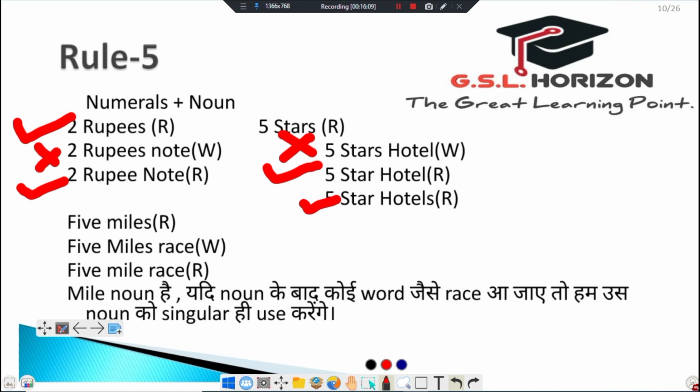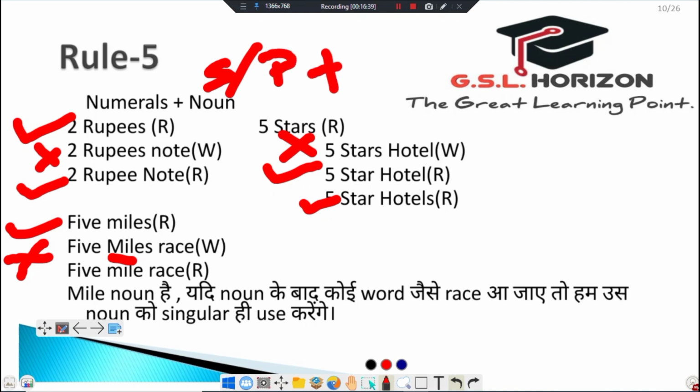We always use 5 miles; it becomes right. If we use 5 miles race, it becomes wrong because we can't use a noun in plural form with numerals. We always use a singular or plural noun according to its conditions. When it is singular in form, then we use singular.